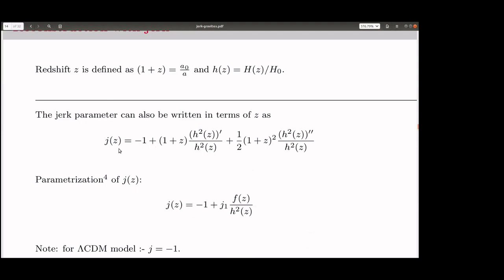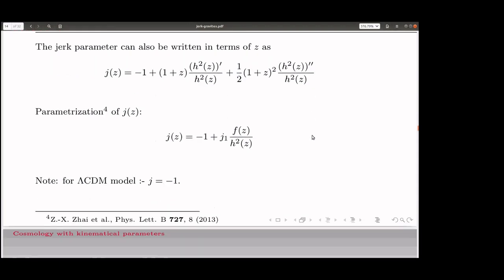If we rewrite j as a function of z, we can write j in terms of h and its derivatives. H is already a first order derivative of a, so in effect we have a third order derivative in j. We have up to the second derivative of h. A prime indicates a derivative with respect to z, as opposed to a dot, which indicates a derivative with respect to t.